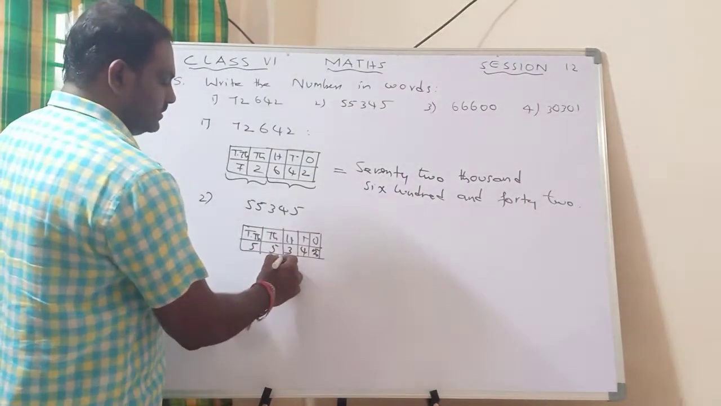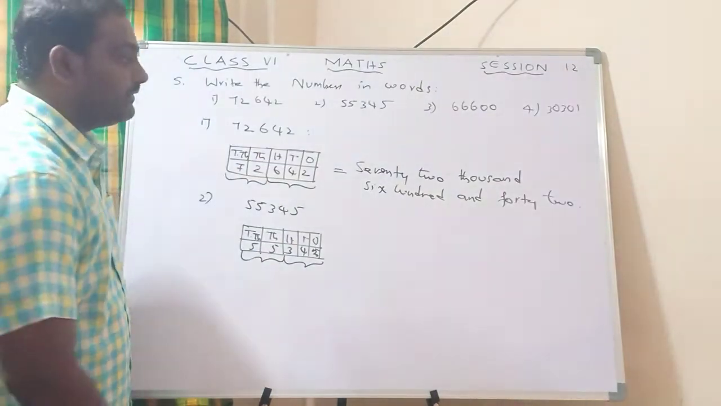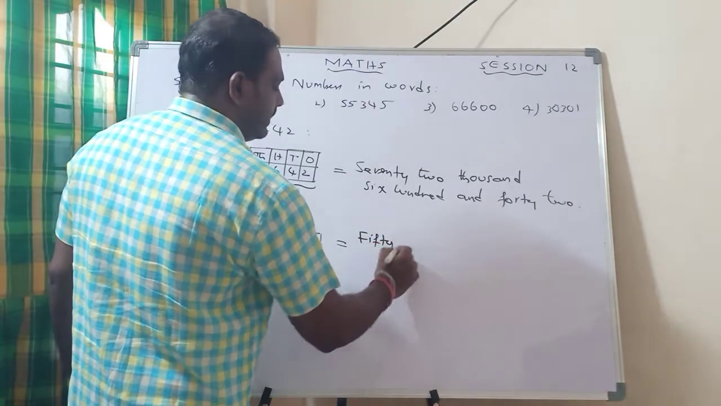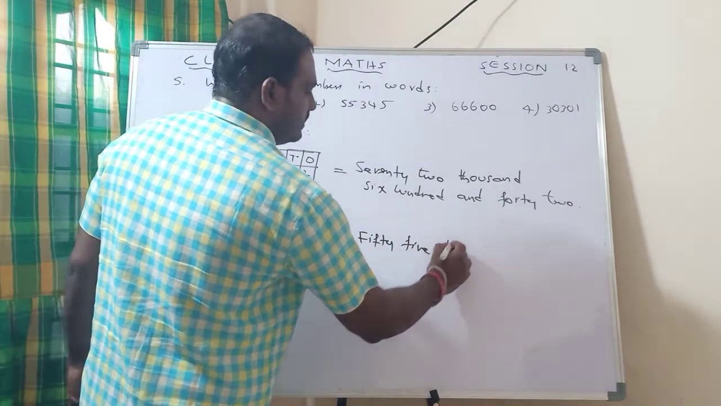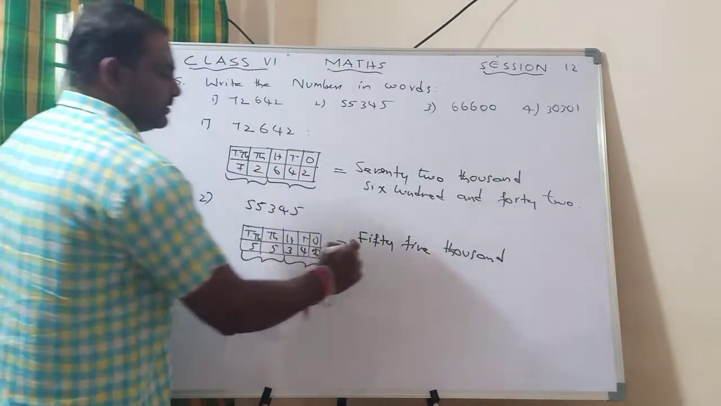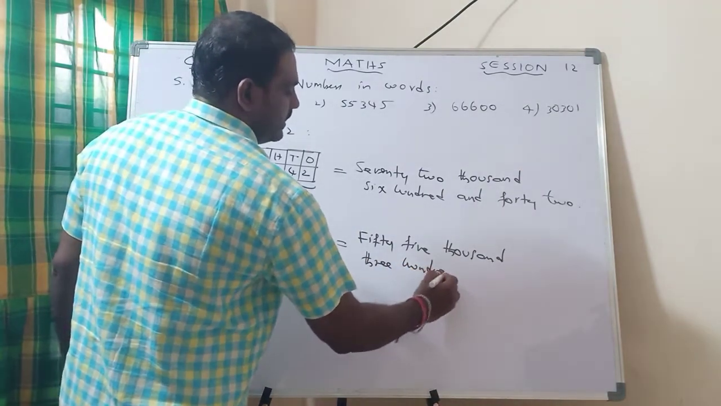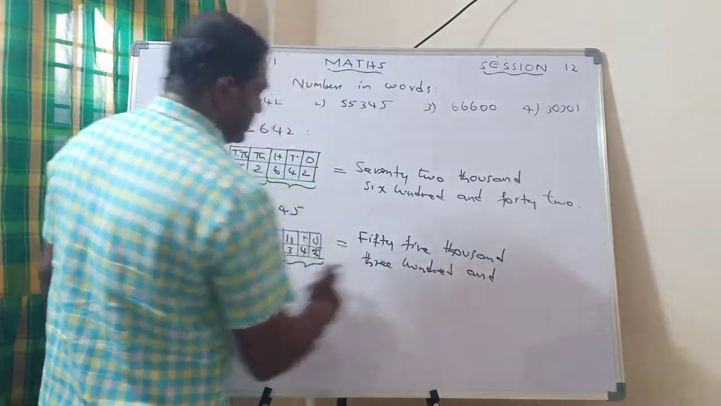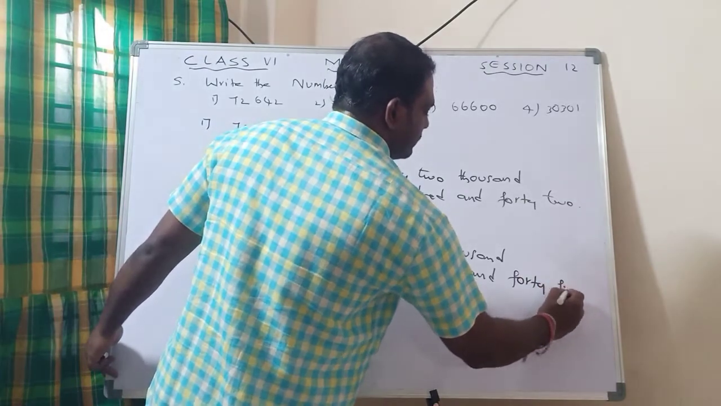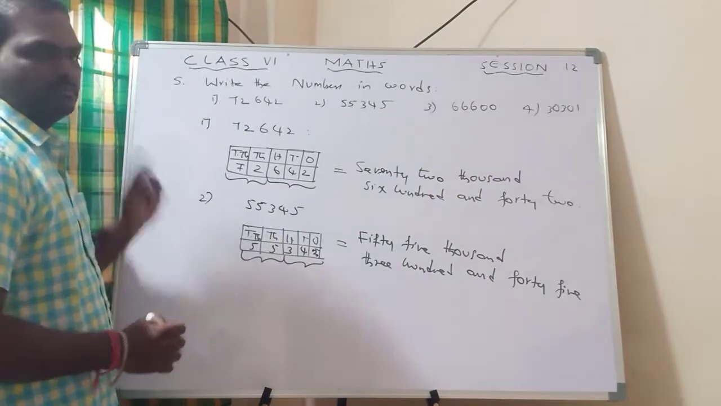After this, what should I do? Pairing of these 3 and this one. And what is the number here? 55. So how to write? Write FIFTY-FIVE THOUSAND, 55,000, then 300, and how much is there? 45. So 345. So this is the way to write. Got it? We have to write like that.